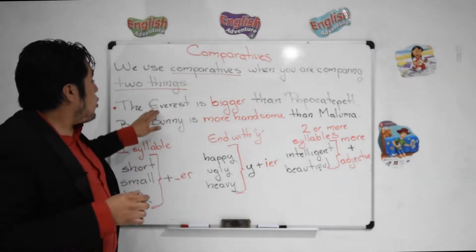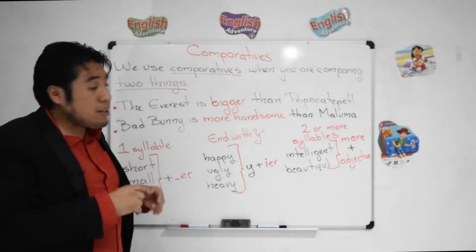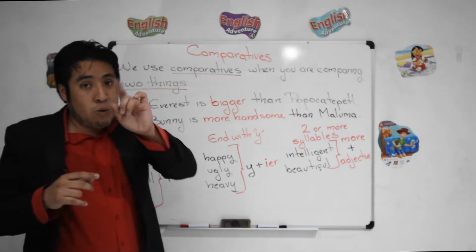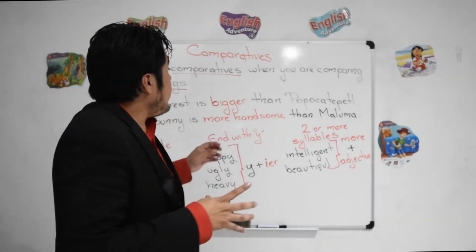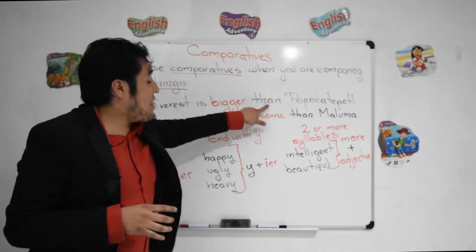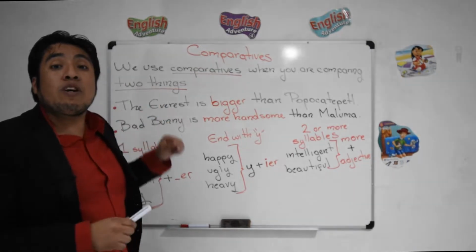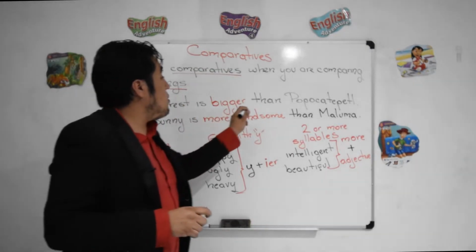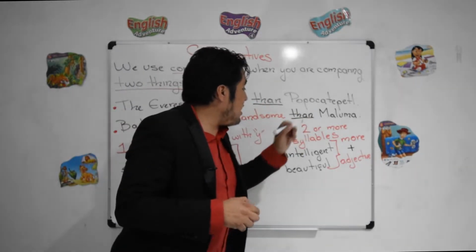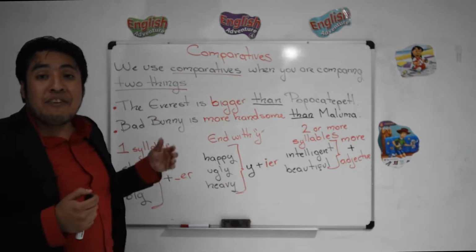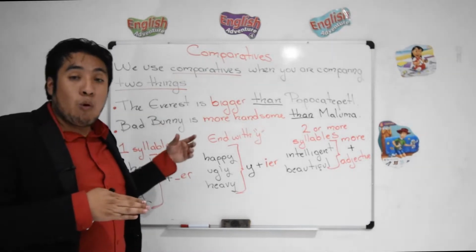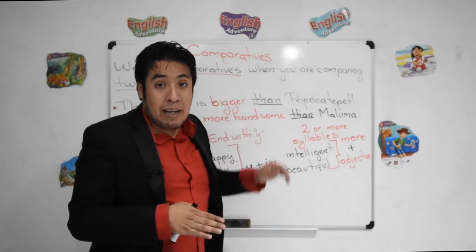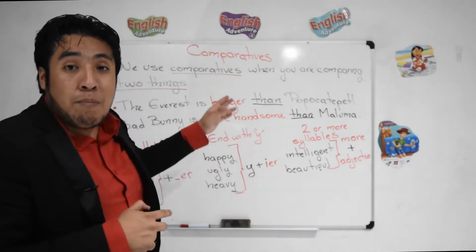In this case, both are singular. The Everest is singular, and Bad Bunny, of course, is just one person. Something important when we use the comparatives is that we have to use than, especially when you are comparing two things. So here we use than, and here we use than. The Everest is bigger than Popocatépetl, Bad Bunny is more handsome than Maluma. And of course, they are the comparatives.